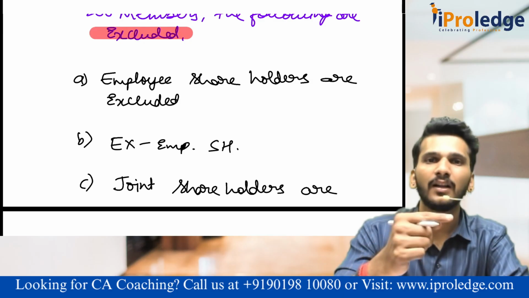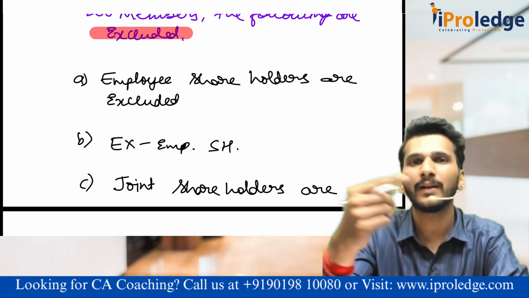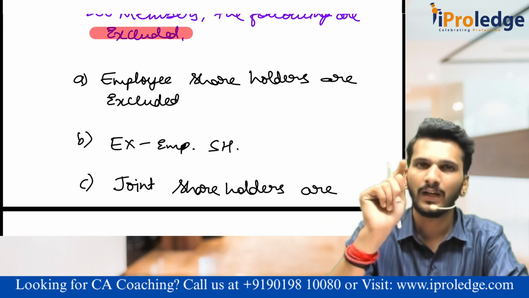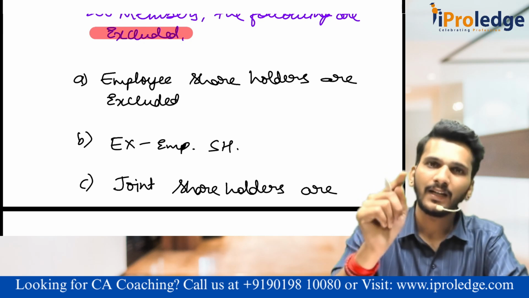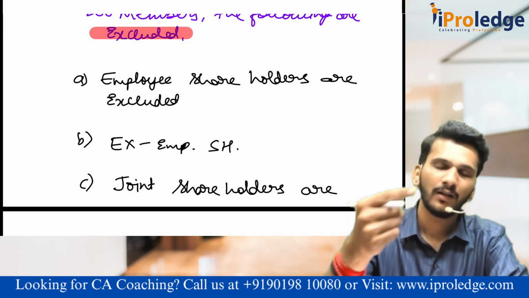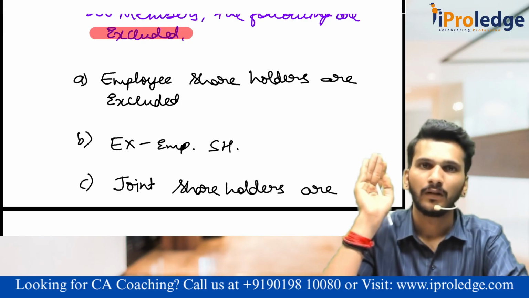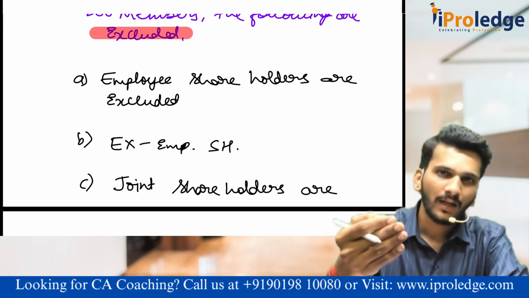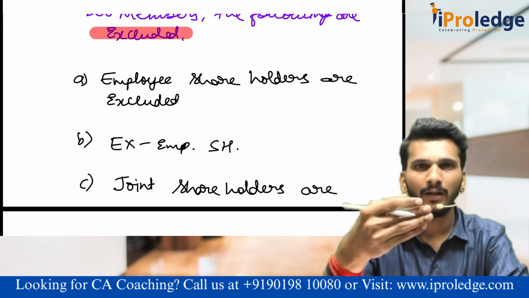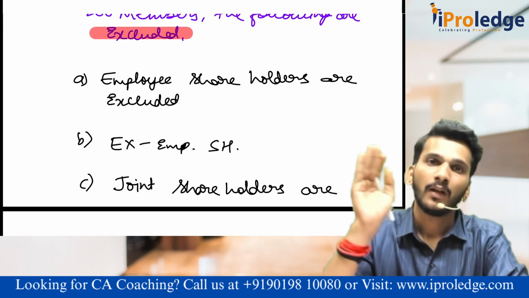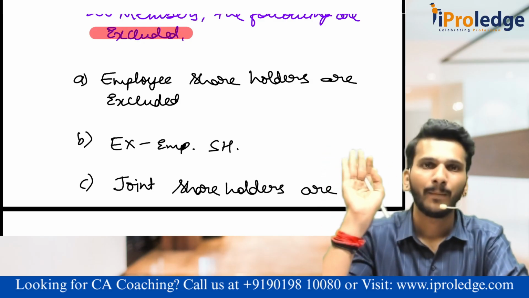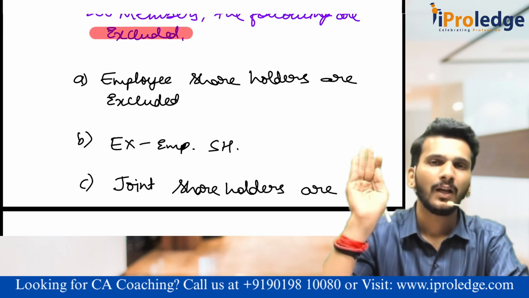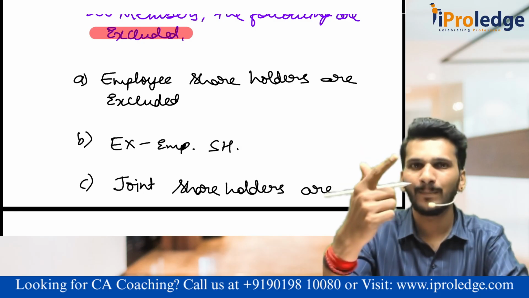The shares are allotted in the capacity of employees, but not in the capacity of shareholder. Understood the concept? Very important definition. Because they are getting the shares in the capacity of employee, they are not considered as a member of the company. Because still I am in the employment, I am holding the share. Sir, they allotted the shares for me when I was in the employment, but now I am not in the employment. Then also you are not considered as a member of the company, because those shares you received because of the employment of the company, not because of the membership of the company. Employees as well as ex-employees.